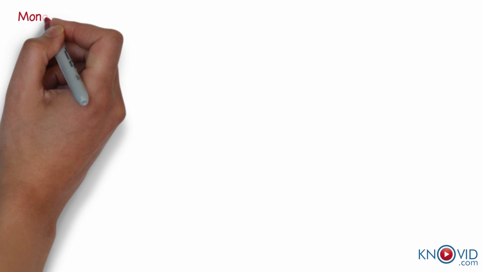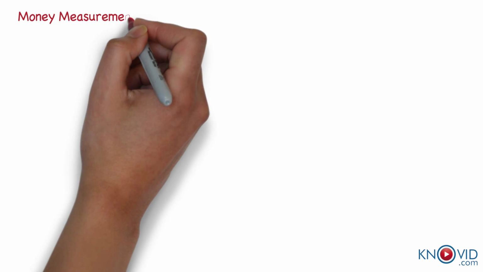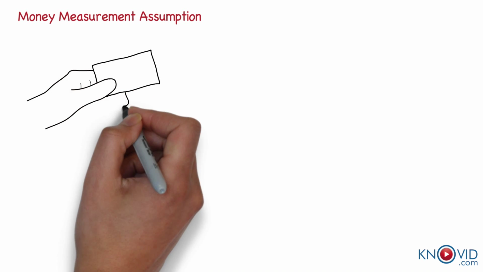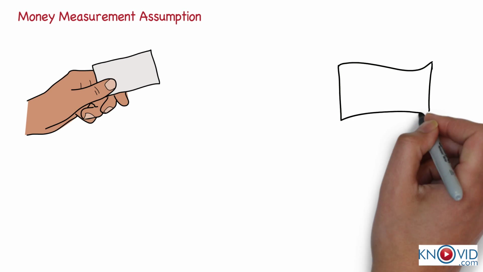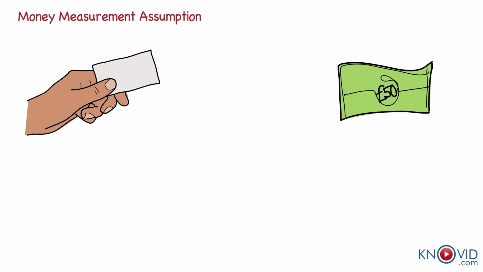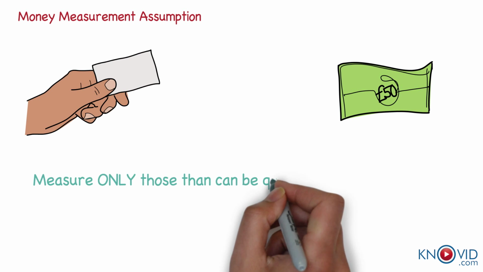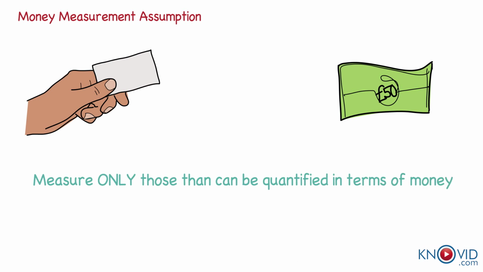Money measurement assumption or measurability concept means that only transactions that are capable of being measured in monetary terms are recorded and recognized in the financial statements. For example, any internal conflict between departments can affect business, but they are not recorded as it cannot be measured in terms of money. In short, measure only those that can be quantified in terms of money.